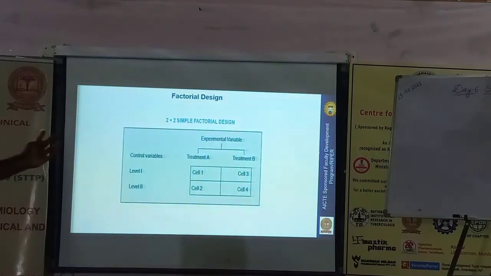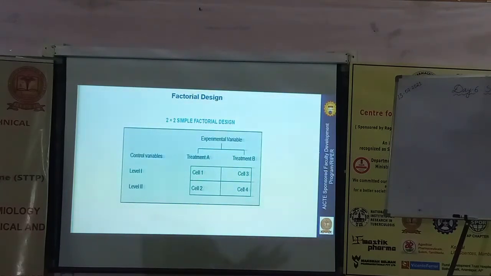And with treatment assignments, treatment A, treatment B, at each level, whatever outcome you are going to get, that is going to be a 2 into 2 table. Sometimes the treatment assignments will be more or the levels will be higher, like 2 into 3, 2 into 4. Or it may be 4 into 2, 3 into 2, if levels are very high. That also happens.